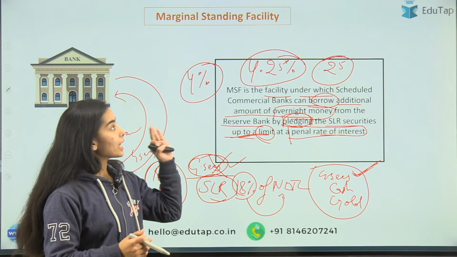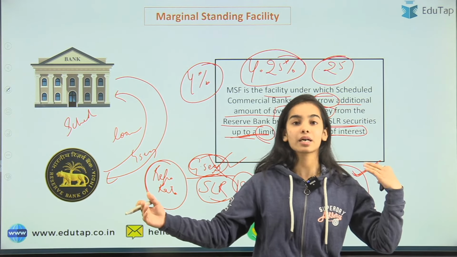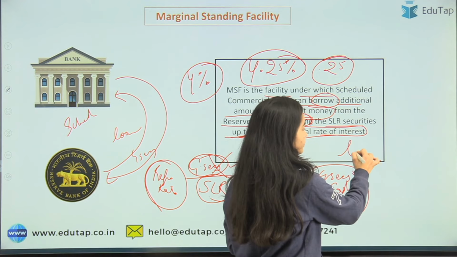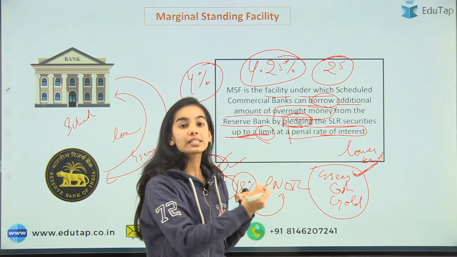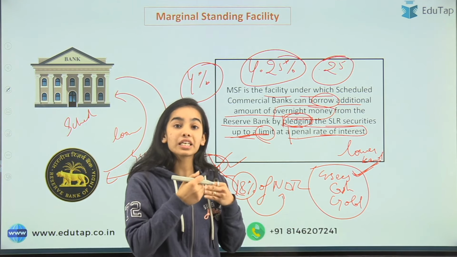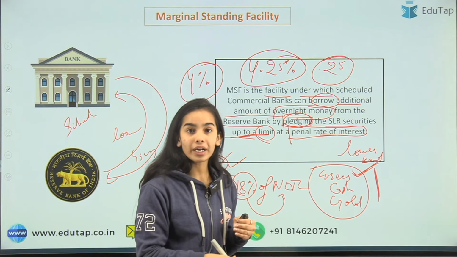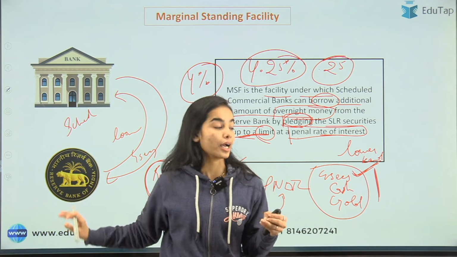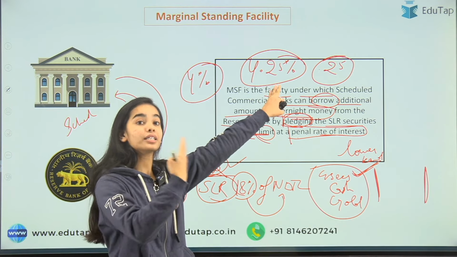Okay, and for the MSF, I told you about a corridor. See, there is a start and there is an ending. So the lower band of that corridor is the reverse repo rate, because it is even lower than the repo rate. So the lowest rate is the reverse repo rate, in which the RBI is taking the deposits from the bank, and the highest rate is the MSF, because it is even higher than the repo rate.